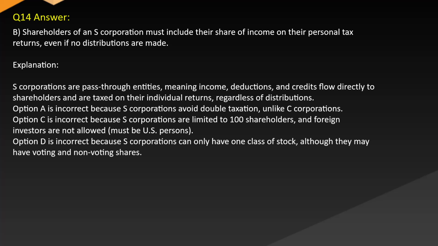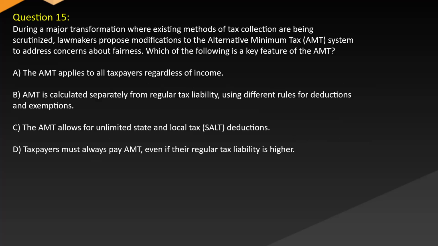Option C is incorrect because S corporations are limited to 100 shareholders, and foreign investors are not allowed; shareholders must be U.S. persons. Option D is incorrect because S corporations can only have one class of stock, although they may have voting and non-voting shares. Question 15.